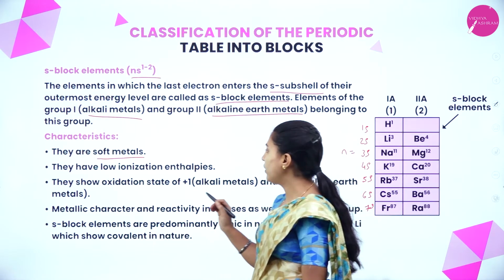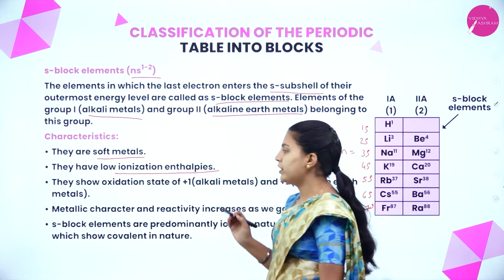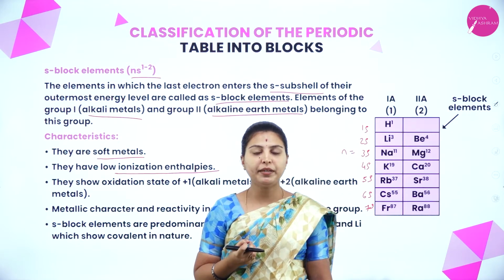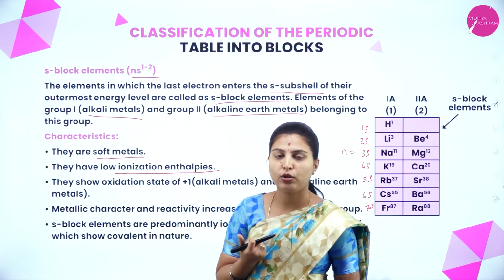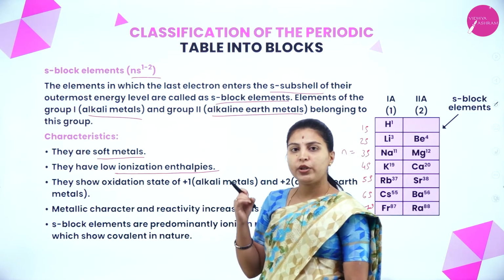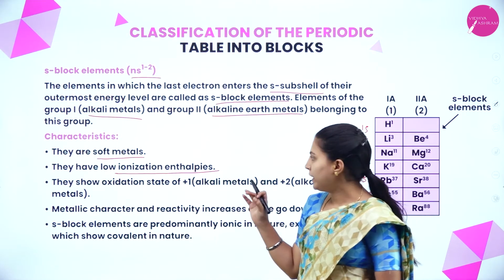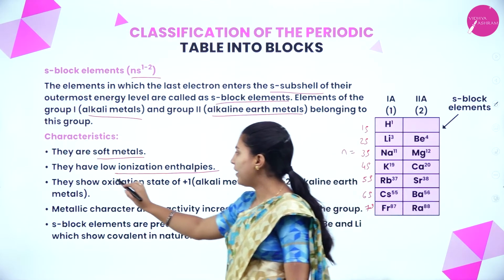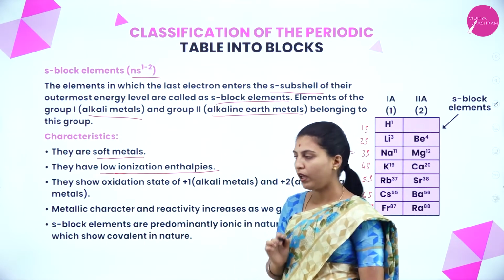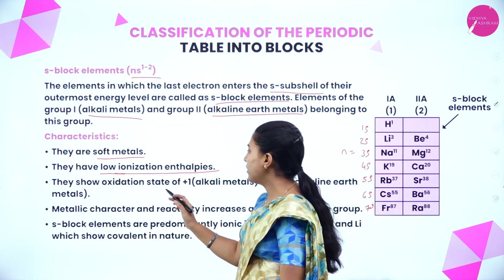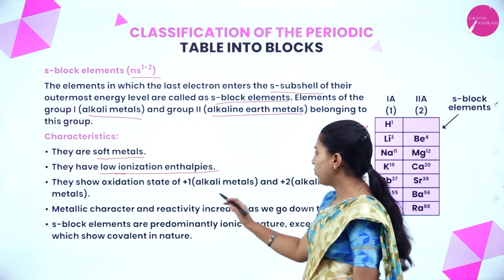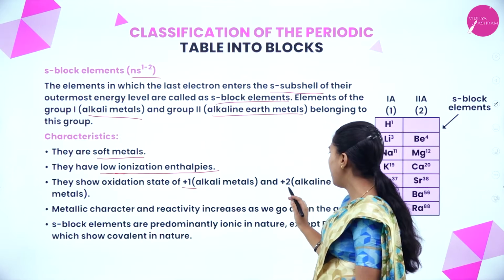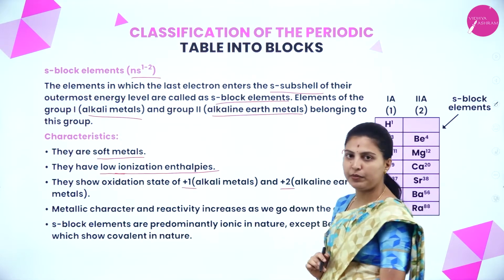They have low ionization enthalpy. First we will see the ionization enthalpy. Enthalpy means energy, we know that. The energy required to remove the electron, we will call it ionization enthalpy. But for this group, it is low. Okay. They show an oxidation state of +1 in alkali metals, +2 in alkaline earth metals.